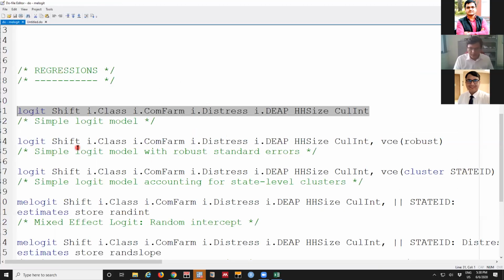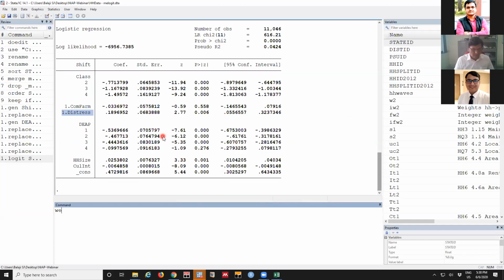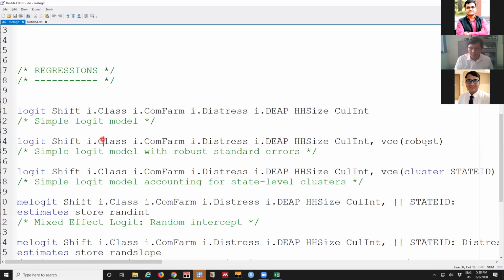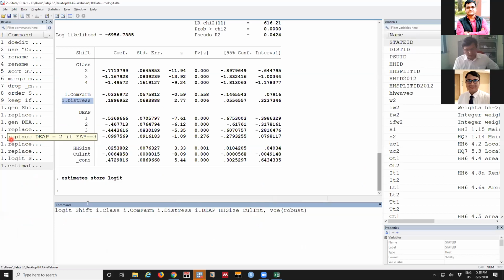But what we do here is, first we did a simple model, logit model. Then we can store it. Logit. Next, what we will do is we will try the same logit model.